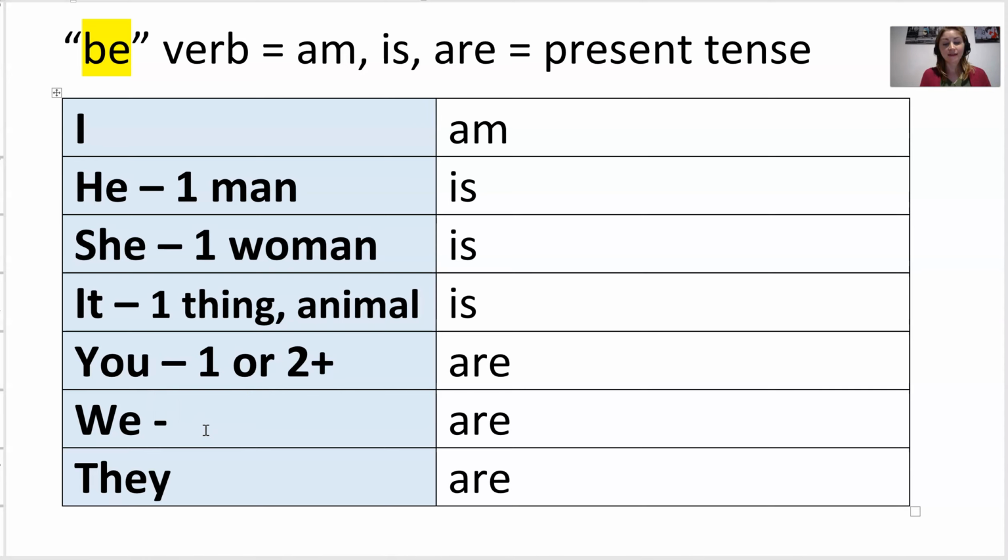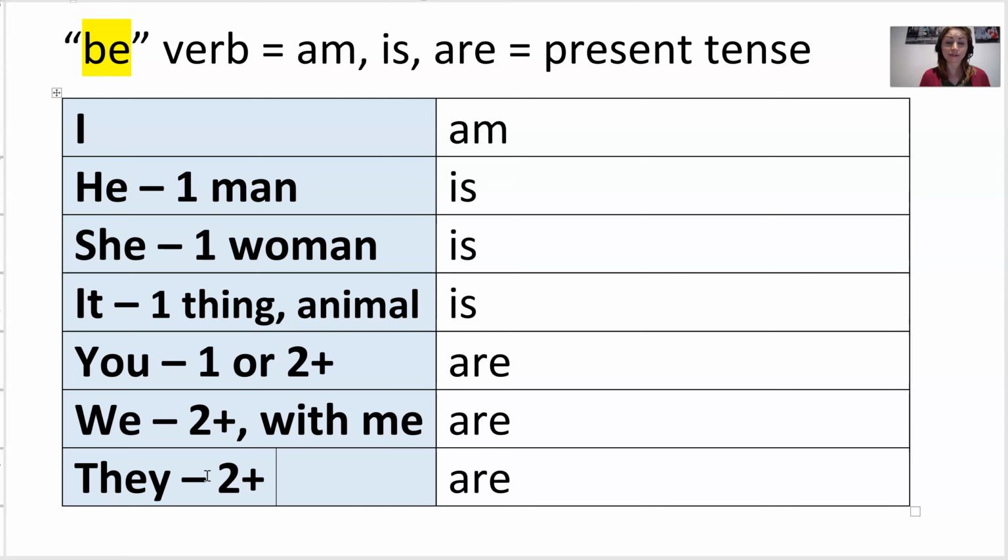We is you and me. This is together, two or more, with me or with I. And they is just two or more people, anybody. So this can be two, three, four, or many people.